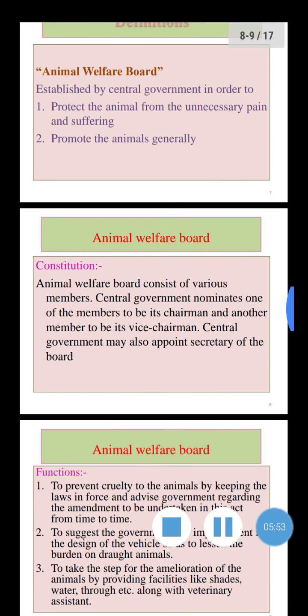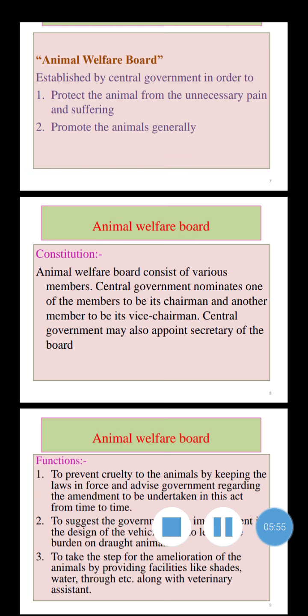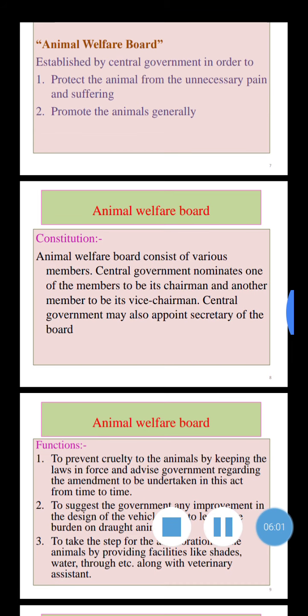Then its constitution. The Animal Welfare Board consists of various members. The central government nominates one of the members to be its chairman and another member to be its vice chairman. The central government may also appoint a secretary of the board.